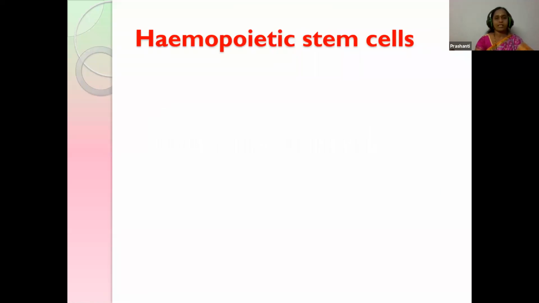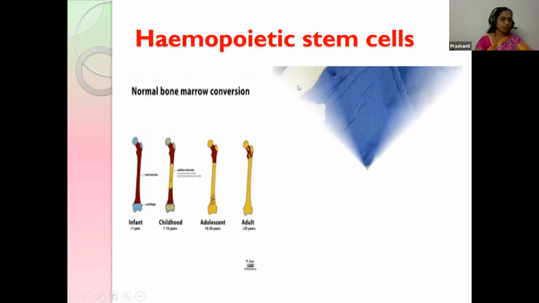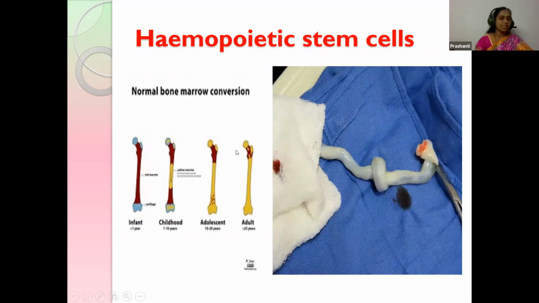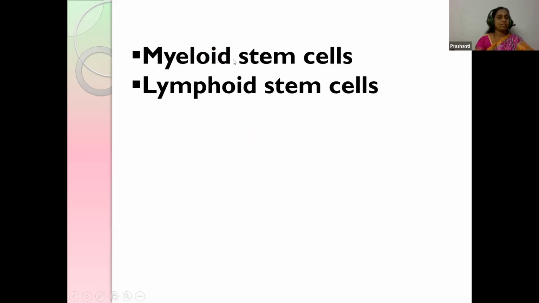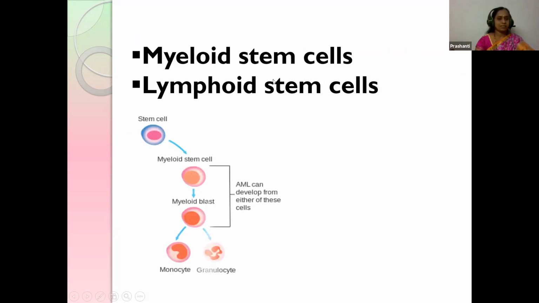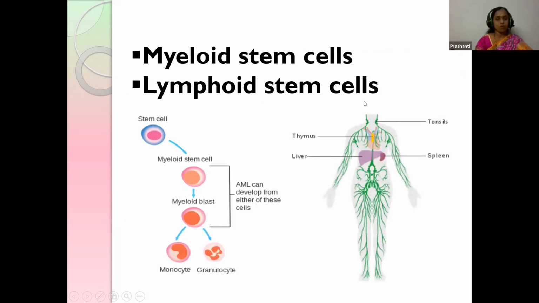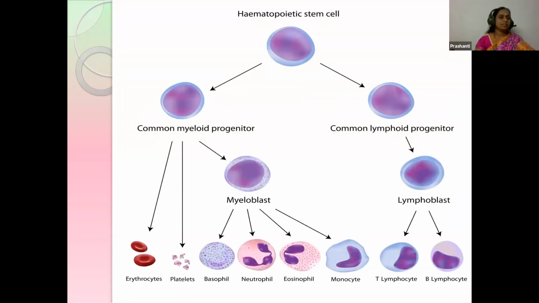Next comes hemopoietic stem cells. Poietic means process of making, and heme means blood, so the process of blood forming. These hemopoietic stem cells originate in the bone marrow and the umbilical cord. Based on this, they are classified into myeloid stem cells and lymphoid stem cells, the lymphoid ones being present in the lymph organs like thymus, spleen, liver, etc.